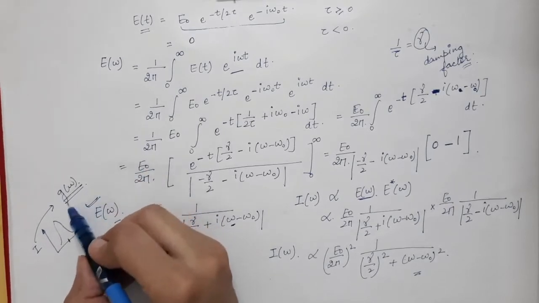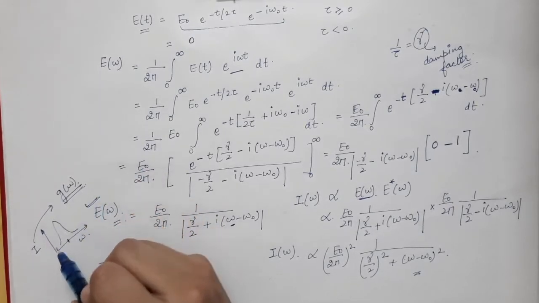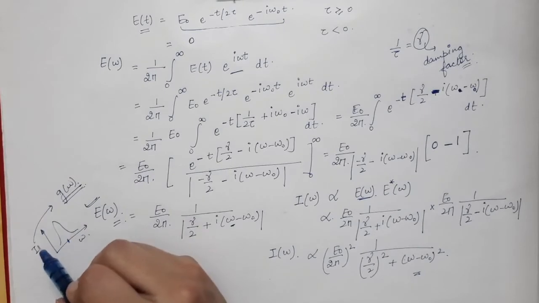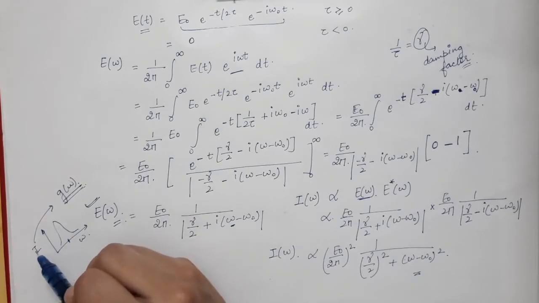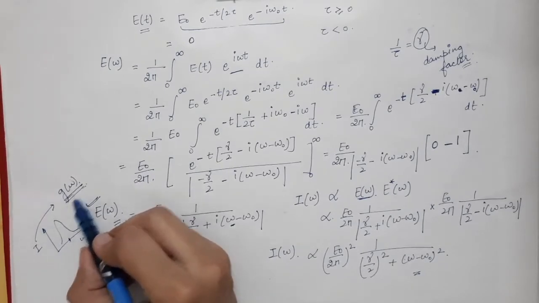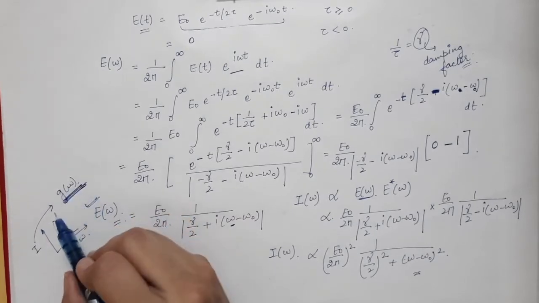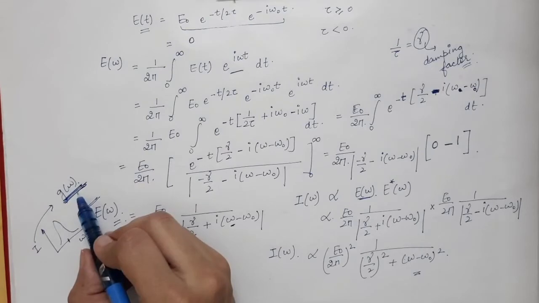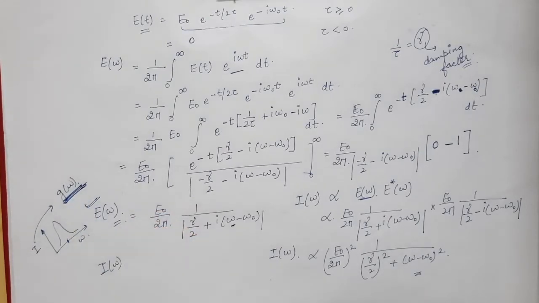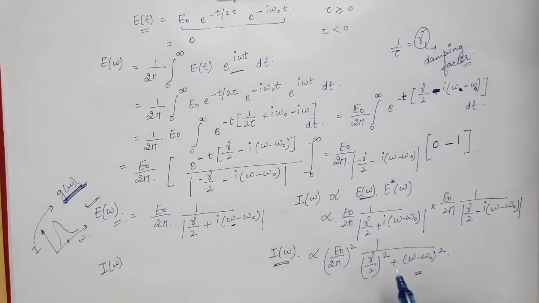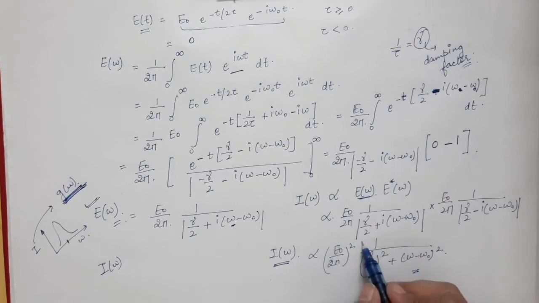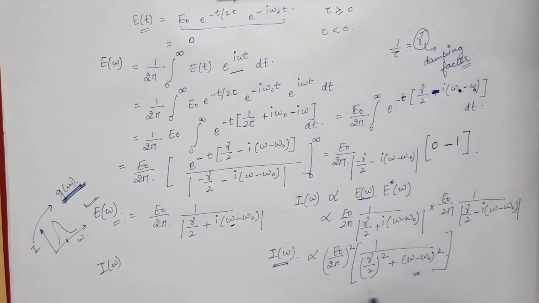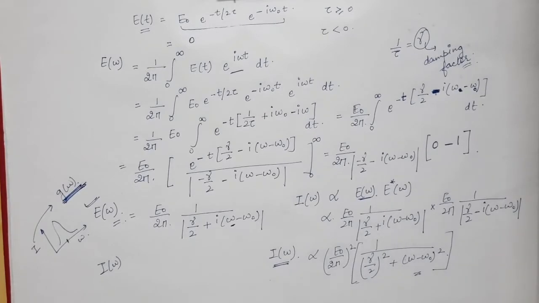So g of omega has the same shape as this graph. So intensity is dependent upon the line shape function. In this case, intensity is dependent upon omega through this whole factor, 1 divided by this factor which is dependent upon omega.